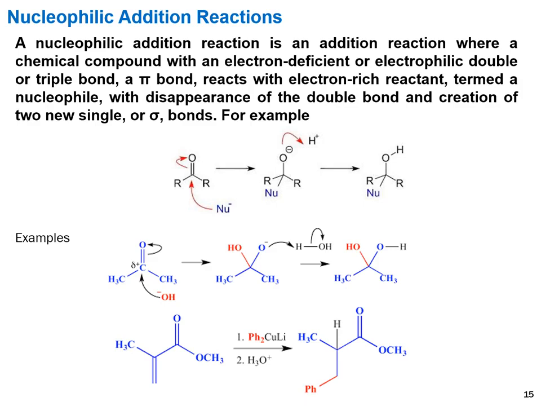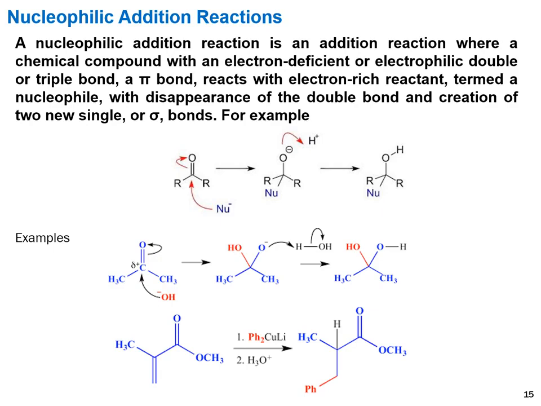The next type of addition reaction is the nucleophilic addition reaction. It means the addition reaction in which the reaction initiates with the attack of the nucleophile, or attack of an electron-rich species, on the electron-deficient double bond.